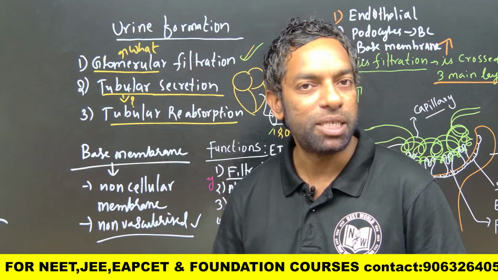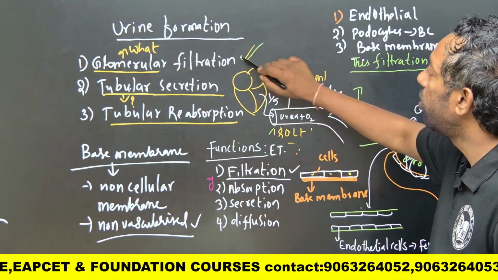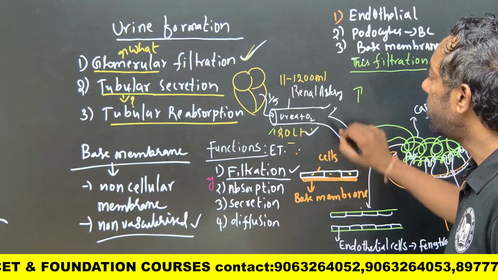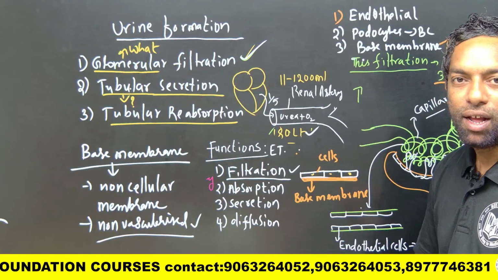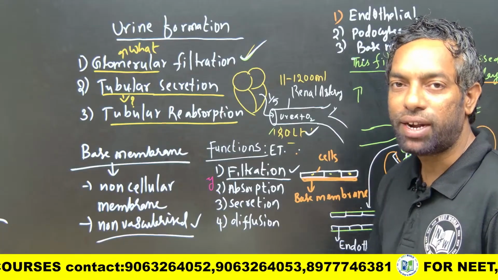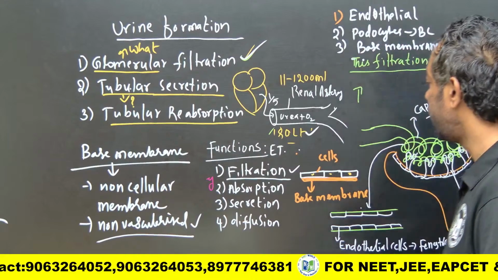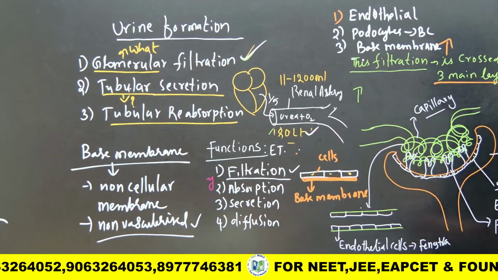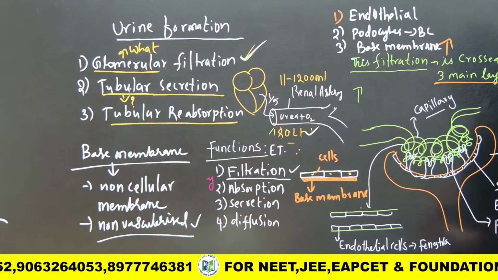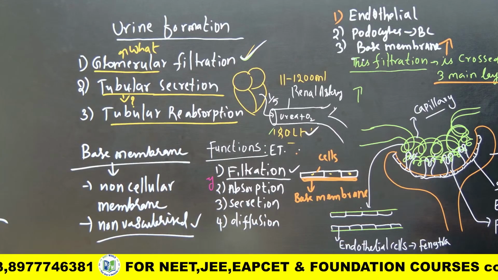Between them there is a basement membrane. These 3 layers are crossed in glomerular filtration, 125 ml per minute, and 180 liters per day. This is the filtration rate of the glomerulus. I hope you guys understand this. And the next part is tubular secretion.